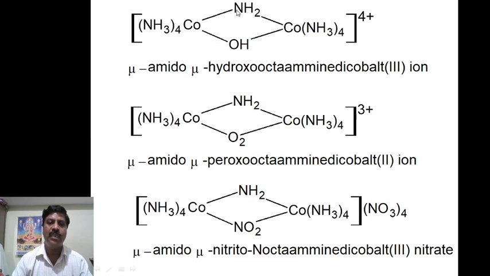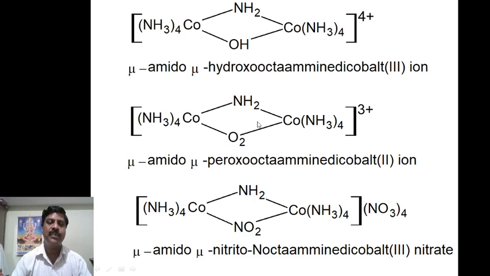Amido means NH; otherwise NH2 means amino. Therefore this is minus 1, this should be minus 2. Then 4, therefore it becomes 3 ion. Because it has 3, it should be minus 3 ion.